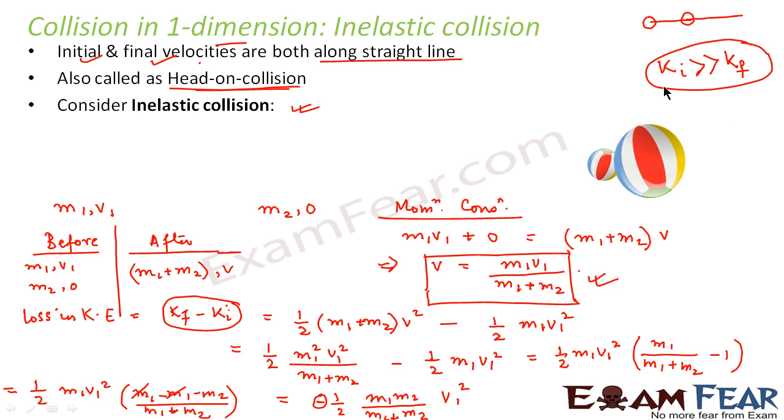Some part of the initial kinetic energy is shown as final kinetic energy and the rest is lost. So what did we do here? We saw that in case of a purely inelastic collision, the momentum is conserved. However, the total kinetic energy after collision is less than the total kinetic energy before collision, and that is why the remaining part of kinetic energy is lost as some other form of energy.